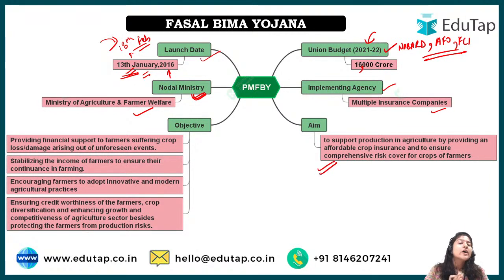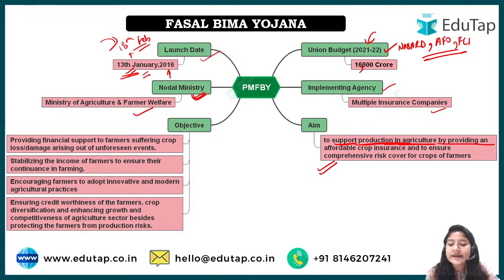Next, what is the aim? Why was this particular Yojana introduced? It was introduced to support production in agriculture, right? How is it supporting agriculture production? Because it is giving an assurance that you should invest in agriculture, and if some losses happen, we are there, right? So that is why it is supporting production in agriculture. And how?